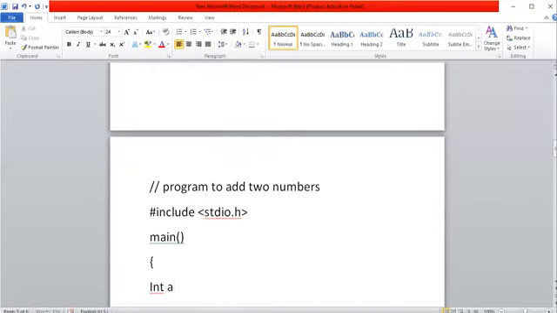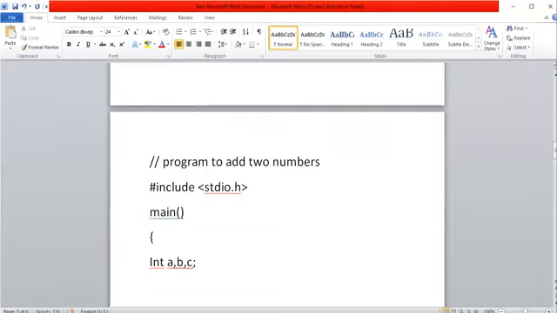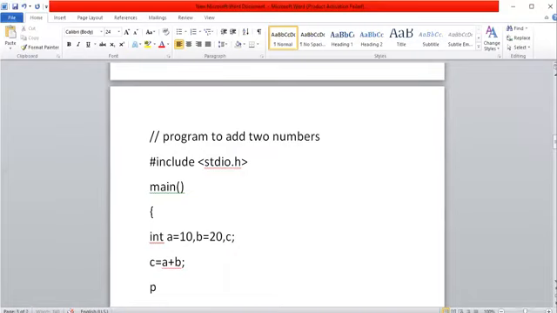Suppose I want to add two numbers, A and B, and store the result in C. Then I must declare those three variables here as integers. I will explain integer, floating point, and data types in the explanation of data types. Here I don't know the A and B values. Or I can also provide the A, B values here itself: A equal to 10, B equal to 20. C I don't know. Then there is no need to read these two values from the keyboard because I am providing the A, B values in advance. Then I can directly calculate C as A plus B. Then I can print the result by using printf.